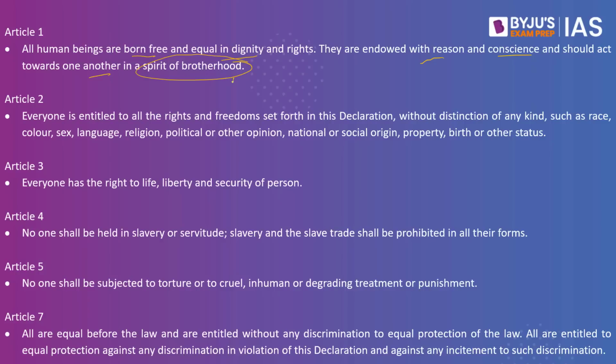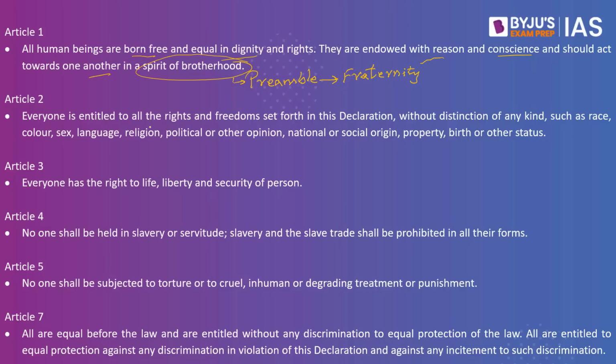This is espoused as part of the preamble. So, if you go through the preamble, we have this particular word brotherhood in the form of fraternity, where fraternity basically gives us the feeling of brotherhood, and the preamble seeks to promote fraternity among the people, assuring the dignity of the individual and the unity and integrity of the nation. So, the first point, or Article 1 of the UDHR, is directly related to the preamble of the Indian